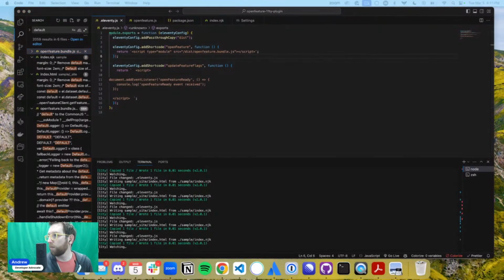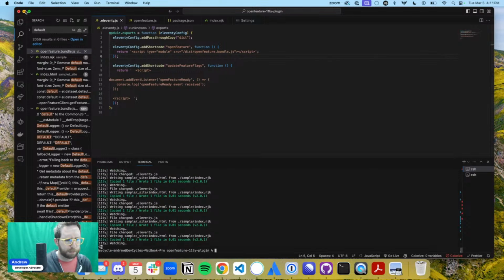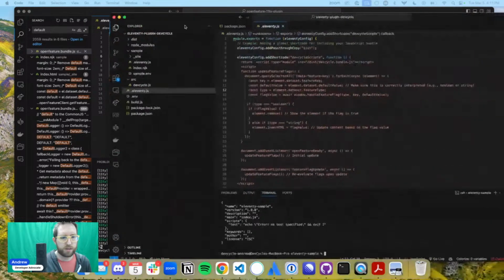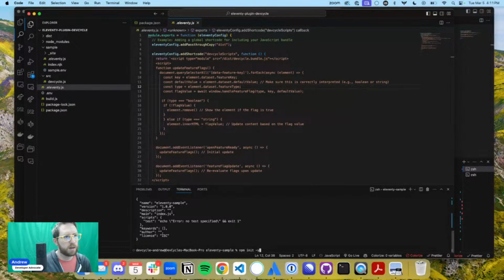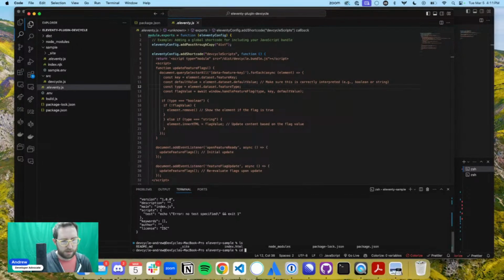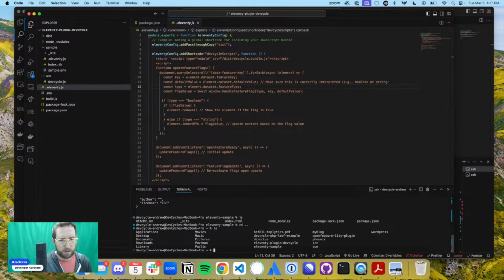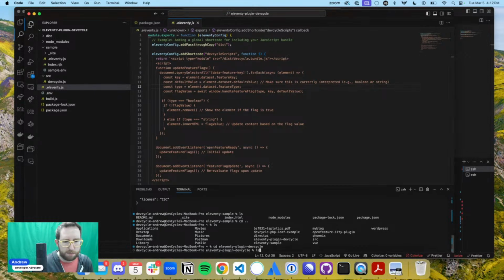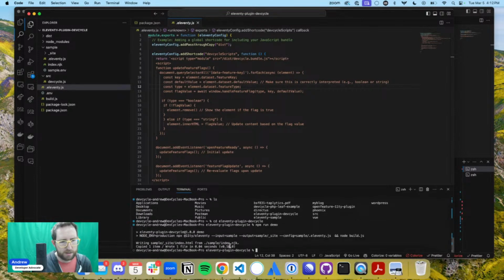Now, I'll show you a very fast example of what that looks like, just in another example app that I have set up. So let me pull this one over here, and I'm actually going to run ls, cd. Okay, I just want to run this exact one, cd eleventy-plugin-dev-cycle, and then we're actually going to run npm run demo, and you'll be able to see here how this works in practice. Amazing. But I guess I didn't do serve.